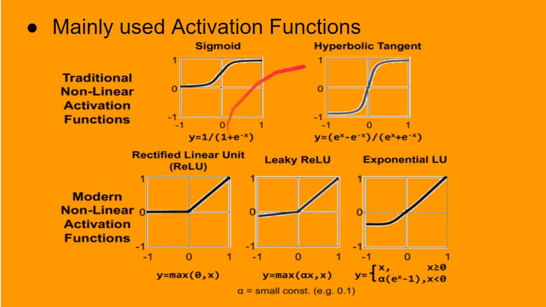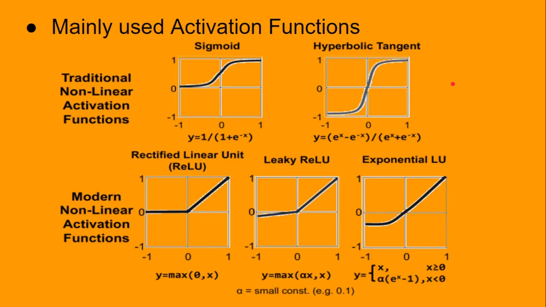But these two suffer from a problem called vanishing gradient problem, which you will see in the future sections. The most common activation function we use today is a rectified linear unit, which is easy to compute and solves the problem of vanishing gradient. As you can see, it just outputs the input if it is positive or 0 if it's negative.